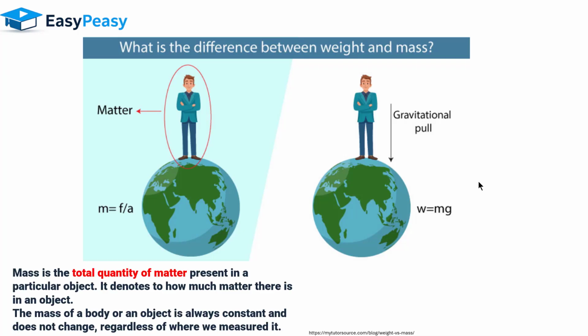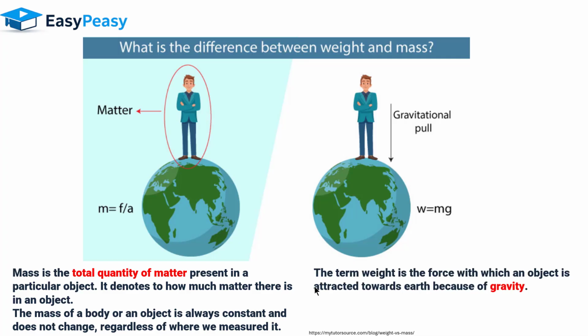So mass is the total quantity of matter present in a particular object. It denotes how much matter there is in an object. The mass of the body or the object is always constant and does not change regardless of where we measure it. On the other hand, weight is the force with which an object is attracted towards Earth because of gravity. Now we can discuss the classification of matter.